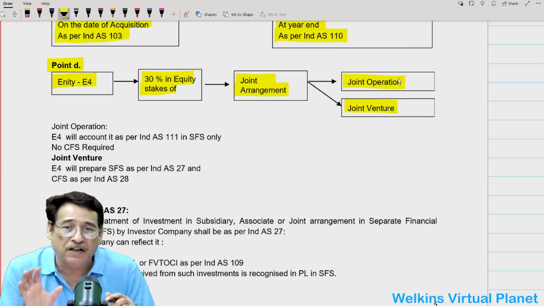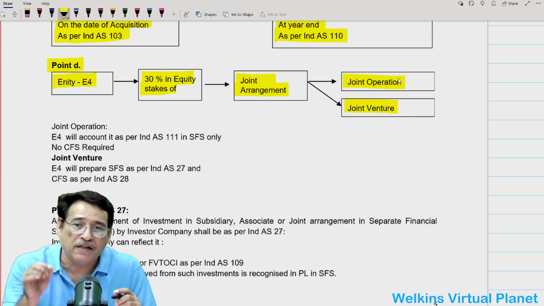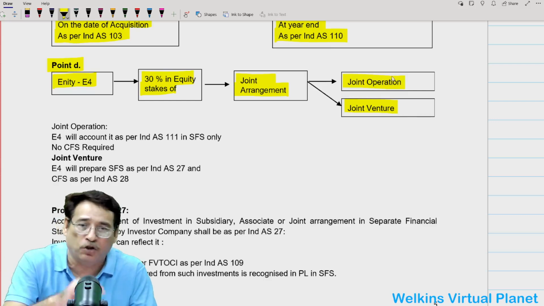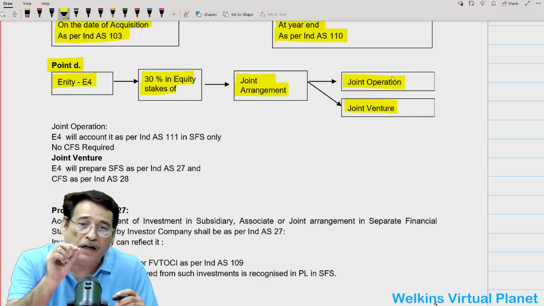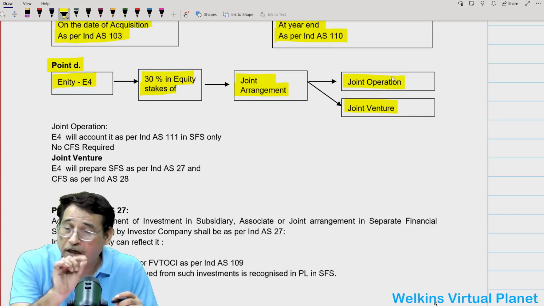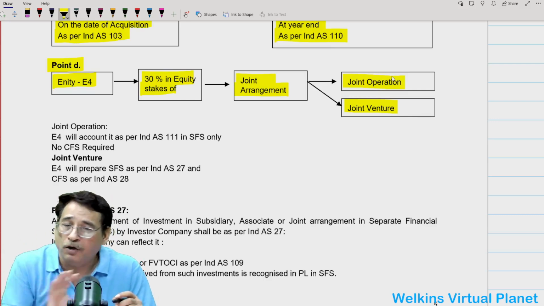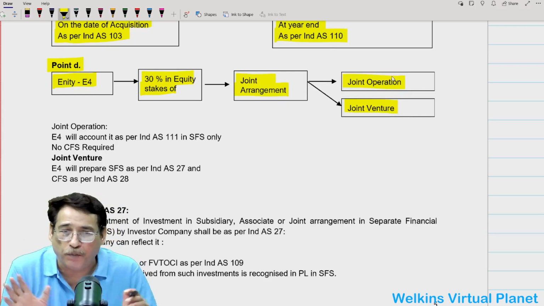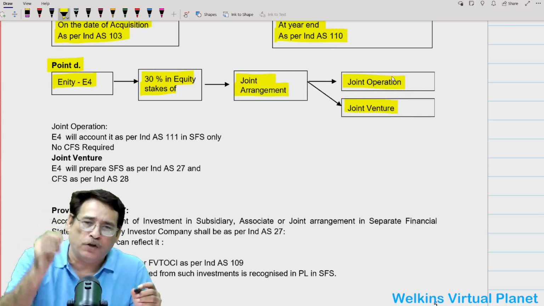In this case, entity E4 will account for its investment in the joint operation as per Ind AS 111 in separate financial statement only, and no consolidated financial statement would be required. We will see later on when we do Ind AS 111.